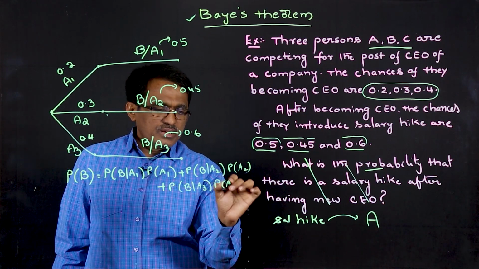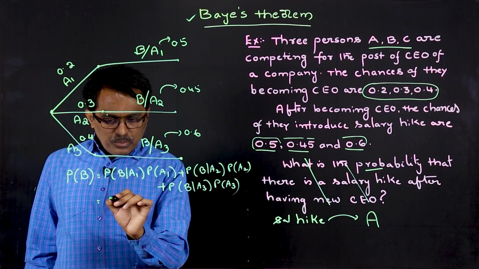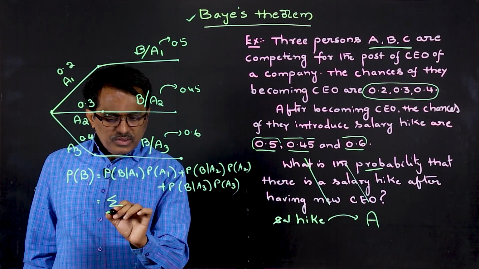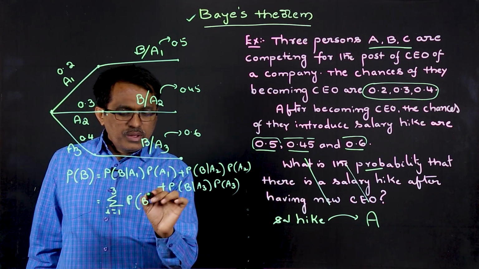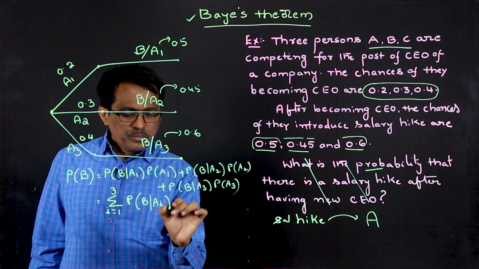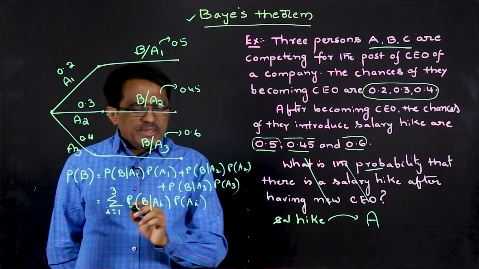This is what we already discussed. This is called the total probability. Or simply we can write this as summation i equal to 1 to 3 P of B given Ai into P of Ai.